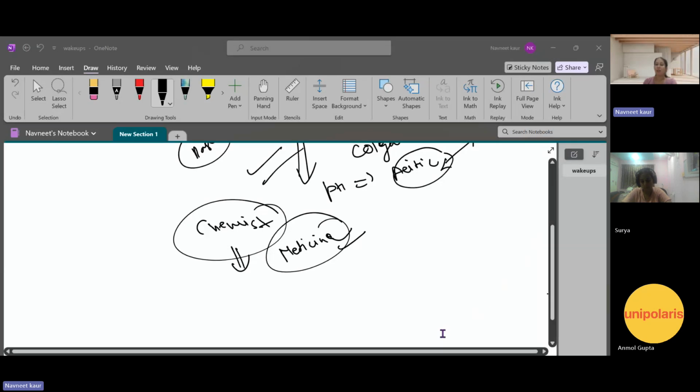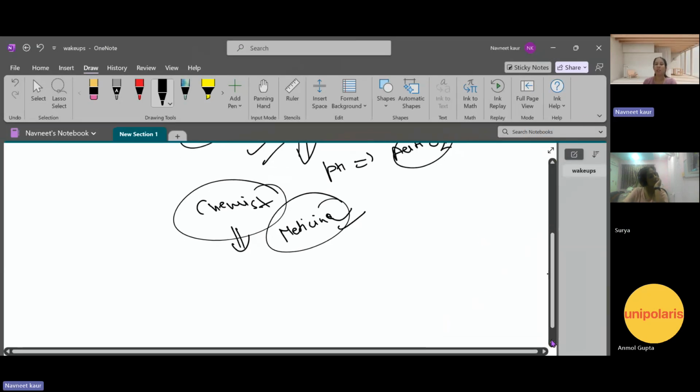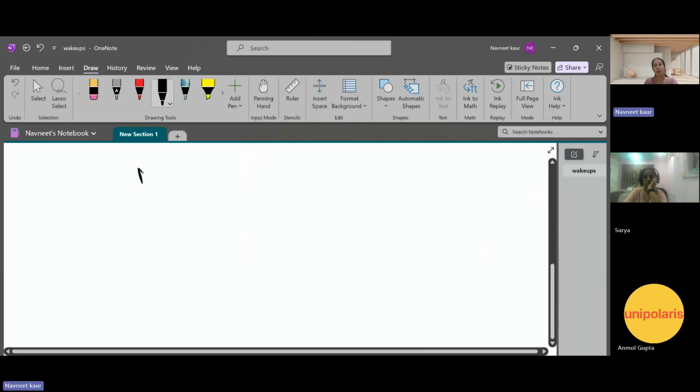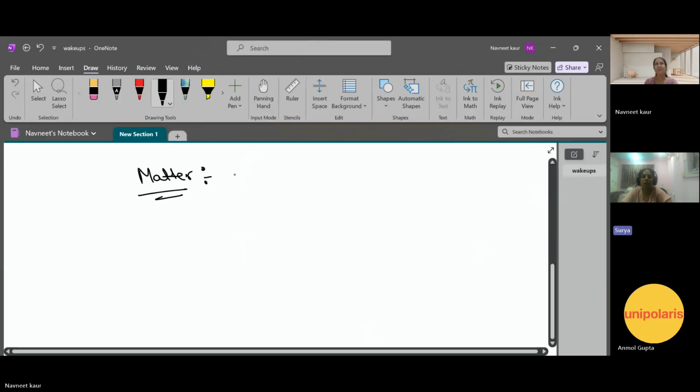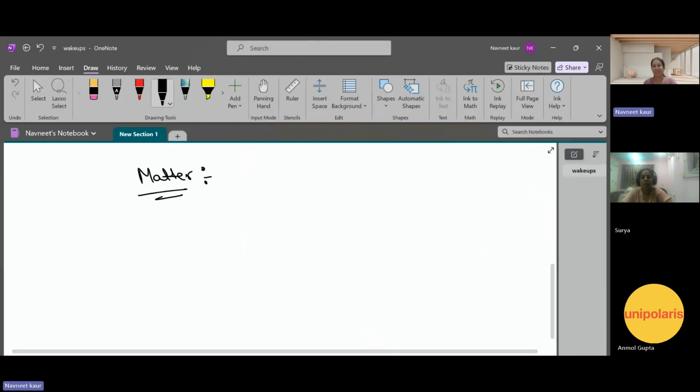Now we are having the nature of matter. So the very first thing which we can consider in chemistry is matter. So what do you mean by matter? Matter is all around us. Yes, that's a chapter name of ninth, Matter Around Us. I think you have remembered that one. No problem. So see, the matter definition is very easy.